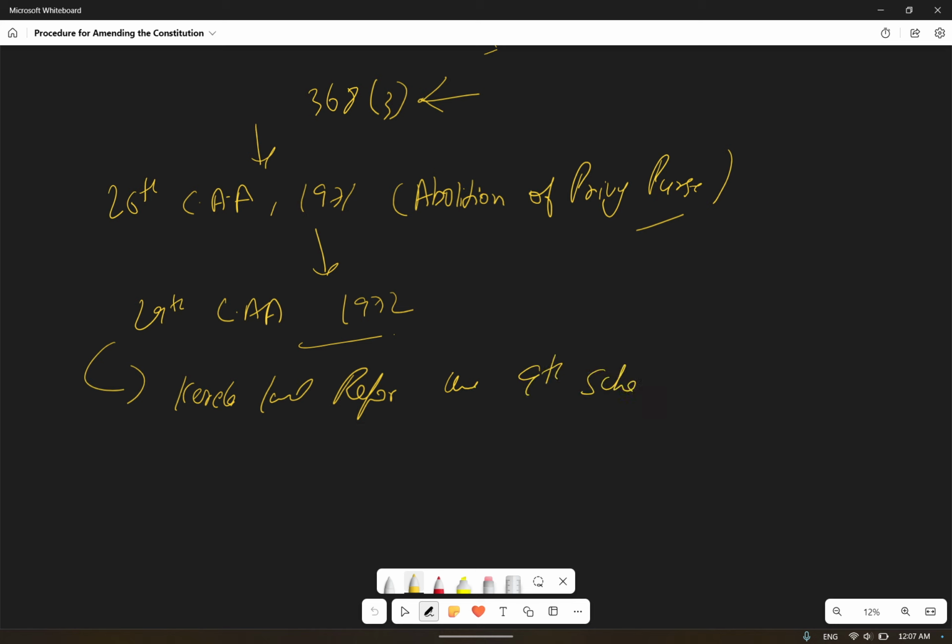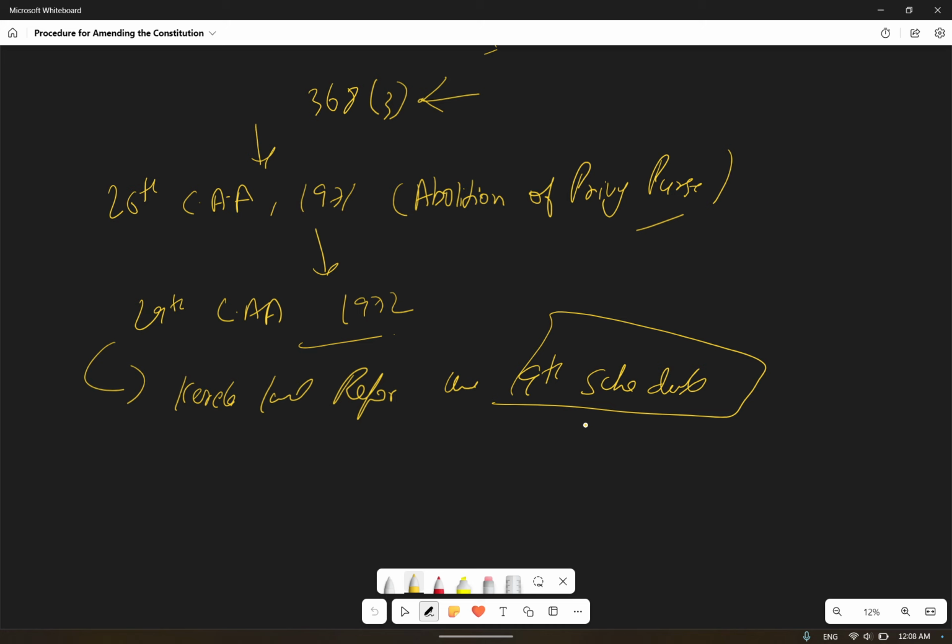And what was under the 9th schedule? Whatever is added in the 9th schedule can't be questioned, can't be amended, and judicial review can't happen. That kind of protection they added. Now all these amendments made significant changes in Parliament even after the Supreme Court judgment in Golaknath versus State of Punjab in 1967. So all these amendments were challenged in the Supreme Court.